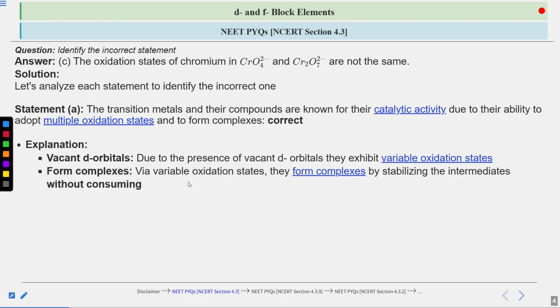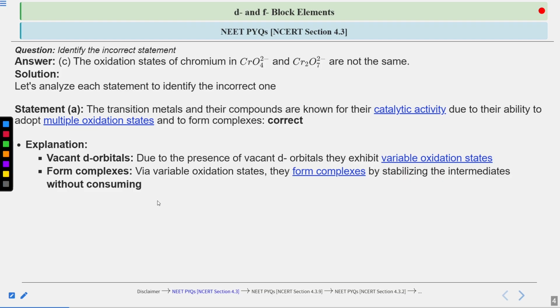Form complexes. Now, via showing the variable oxidation states, they form complexes by stabilizing the intermediates without even being consumed. So the transition metals have vacant d orbitals in which electrons can fill up, or electrons can be donated from the d orbital to exhibit the variable oxidation states, which is shown by transition metals.